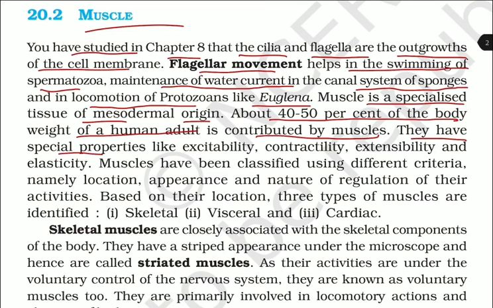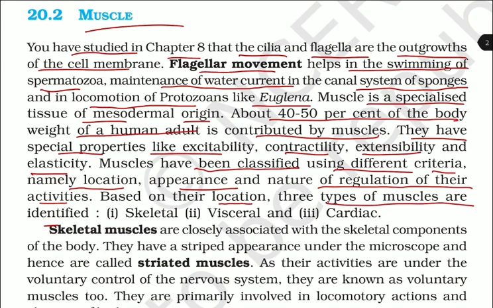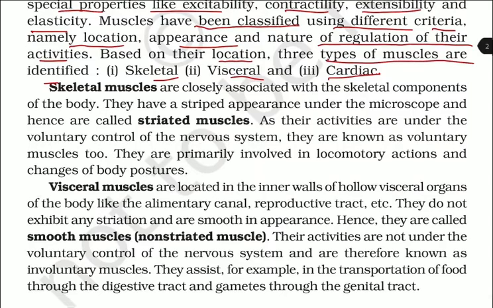They have special properties like excitability, contractility, extensibility, and elasticity. Muscles have been classified using different criteria, namely location, appearance, and the nature of regulation of their activities. Based on their location, three types of muscles are identified: skeletal, visceral, and cardiac.